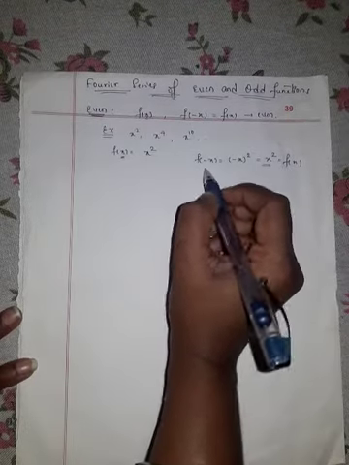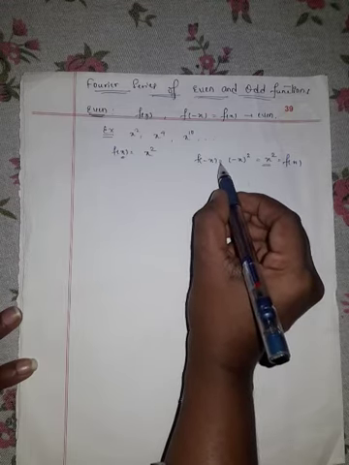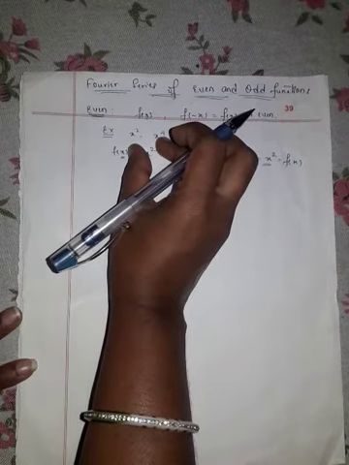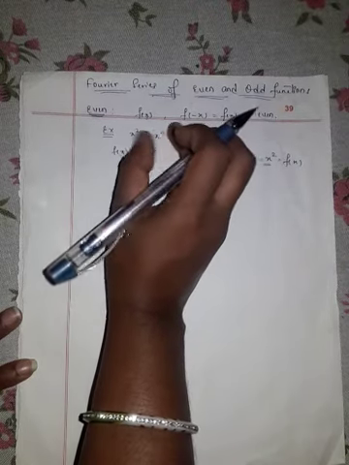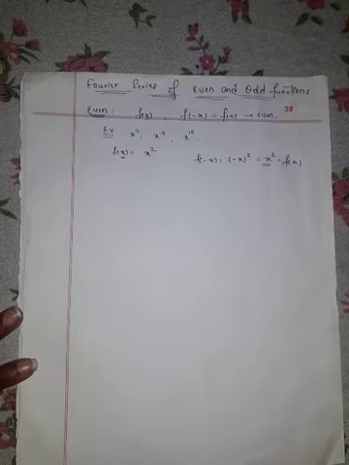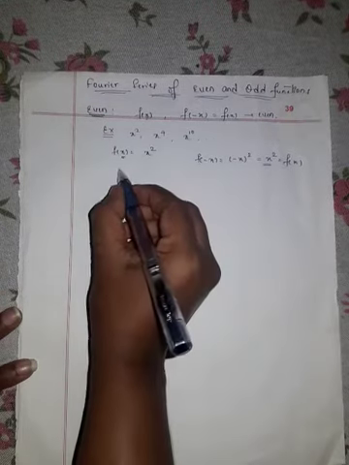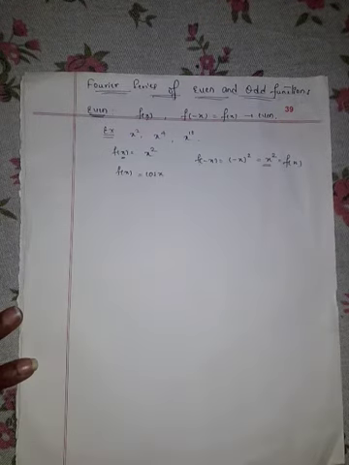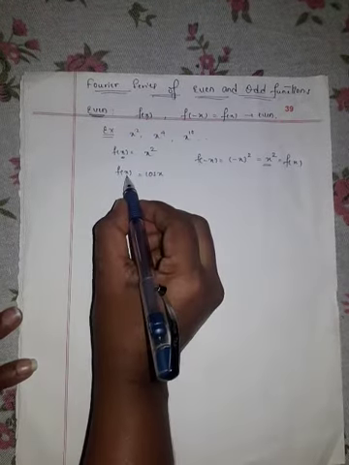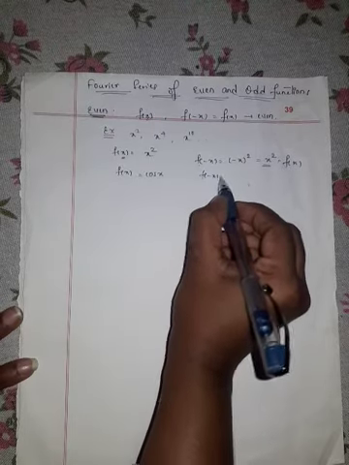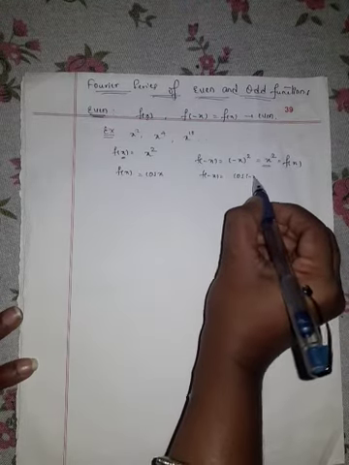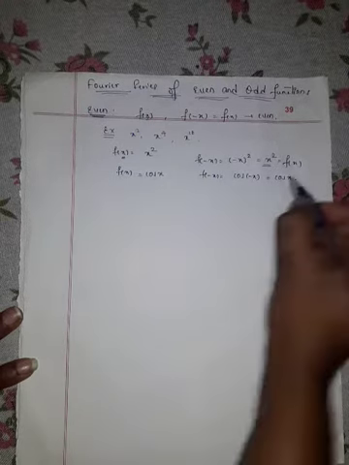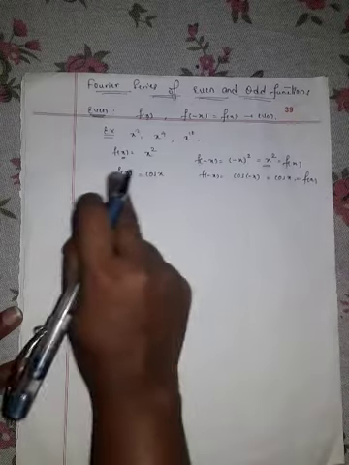Therefore, what we got here? f of minus x is nothing but f of x. Then we say that our x square is even function. Similarly for x raised to 4, x raised to 8, x raised to 10. And if f of x is cos x and you replace x as minus x, that is cos of minus x, which is nothing but plus cos x, and this is your f of x.